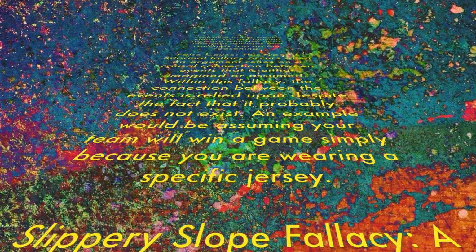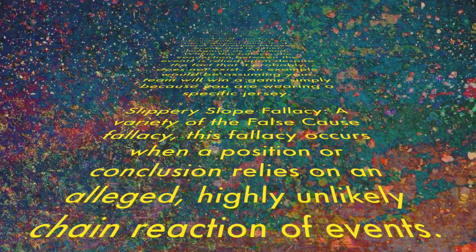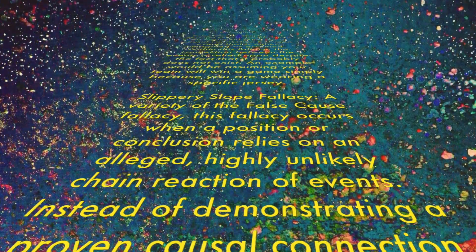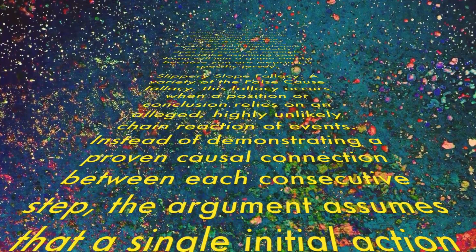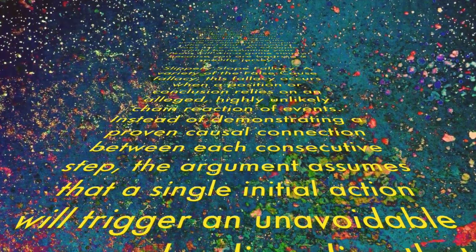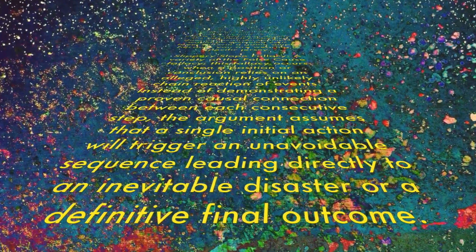Next, the slippery slope fallacy. This is a variety of the false cause fallacy. This fallacy occurs when a proposition or conclusion relies on an alleged, highly unlikely chain reaction of events, instead of demonstrating a proven causal connection between each consecutive step. The argument assumes that a single initial action will trigger an unavoidable sequence, leading directly to an inevitable disaster or definitive final outcome.